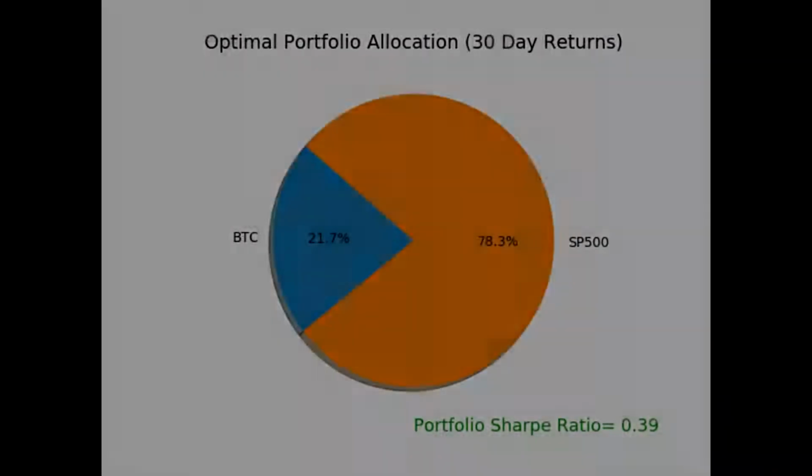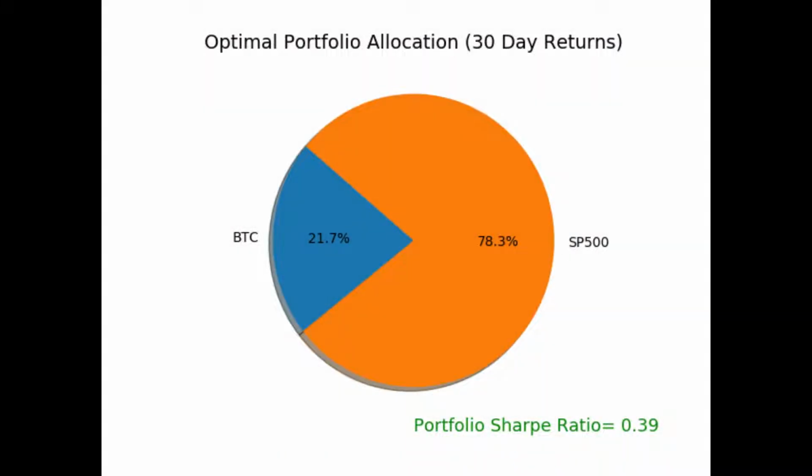So I have written a program that creates an optimal portfolio based on the return data. The program gives me the optimal portfolio allocation based on 30-day returns as around 20% BTC and 80% S&P 500. And the portfolio Sharpe ratio increases.